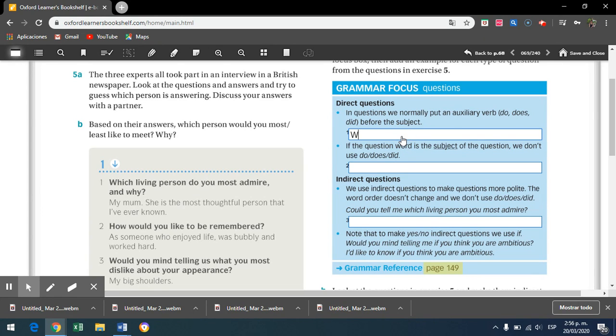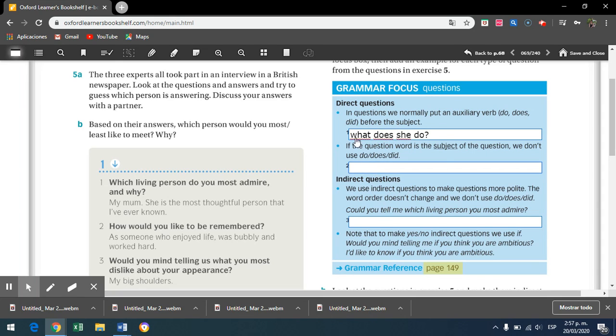For example, what did you do yesterday? Right? Here we have the auxiliary because it's the past, and here is the verb. For example, the other one in present: what do you do? What do you do? So, the auxiliary. Or if we are talking about third person, what does she do? So, those are the normal questions, because we have the auxiliary.